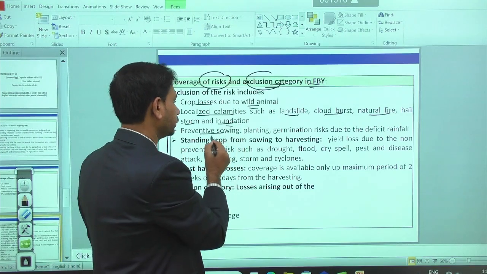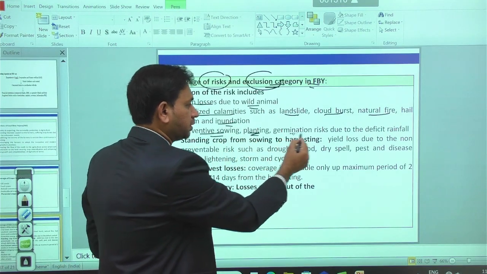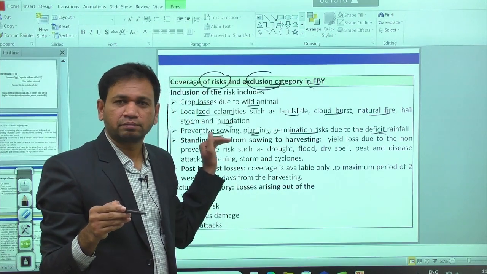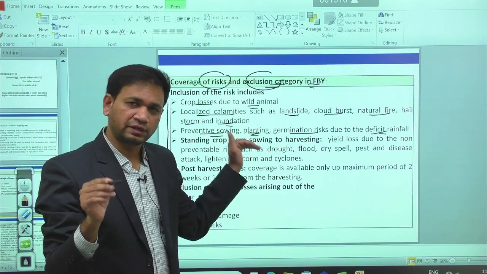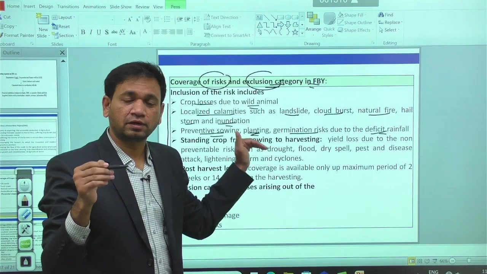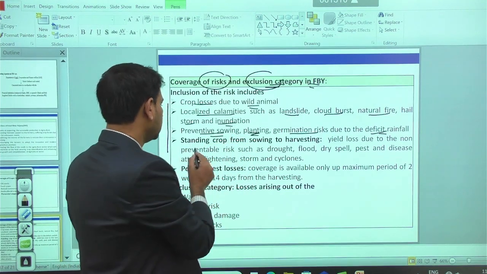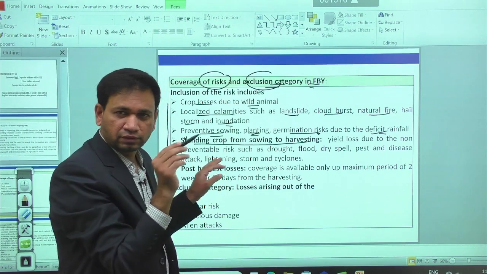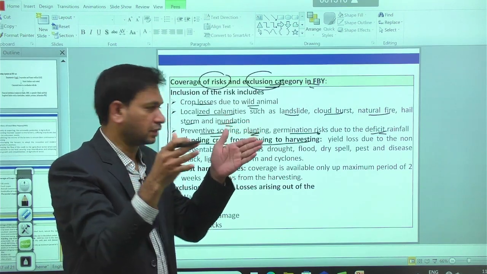Then preventive sowing, planting, and germination risk due to deficit rainfall. Whenever there is a delay in the rainfall, right, preventive sowing risk is possible. In those cases also there is a provision of compensation to the farmers. Then the standing crop from sowing to harvesting. Whatever the risk from sowing to harvesting, all the risk will be covered.